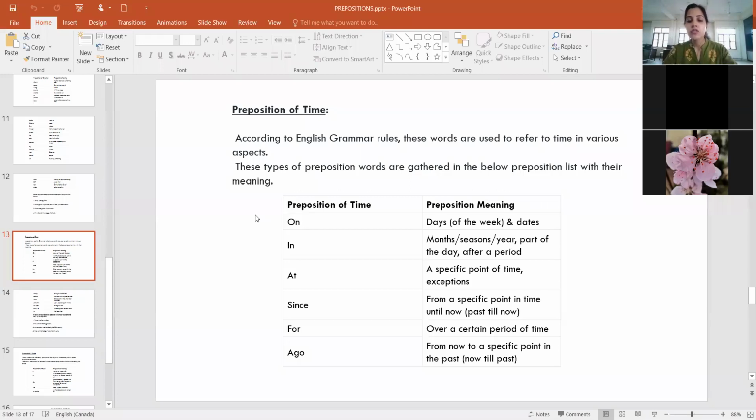Then in is used when the time is a bit wider. The frame is bit wider, so we would say in January last year or in March last year we had a nationwide lockdown.